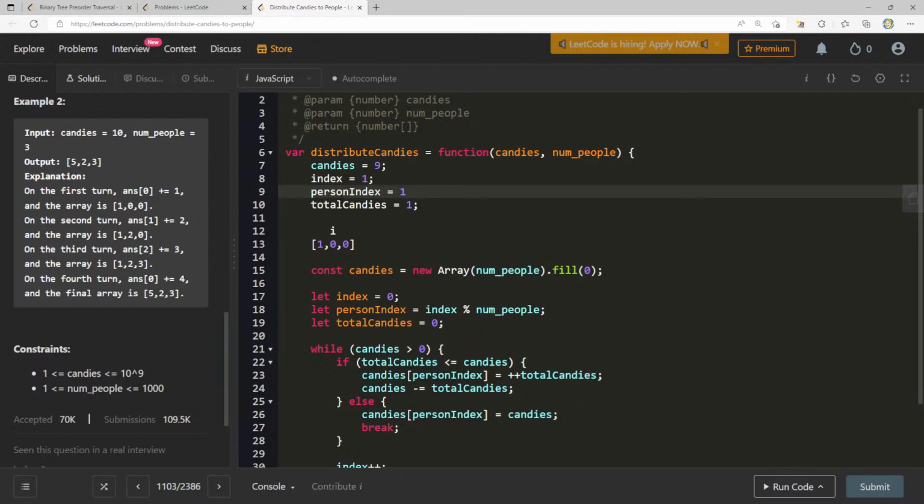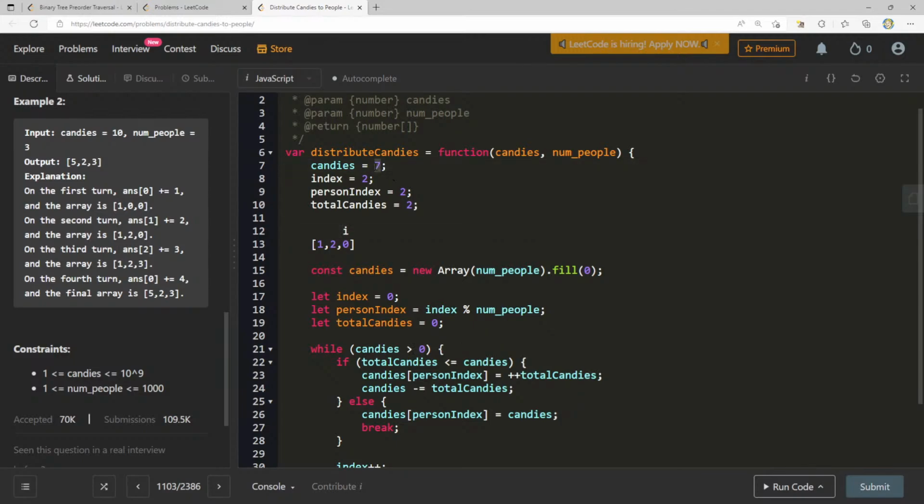I think now this example will show you better why we have 2 of these. Okay, candies greater than 0, it is. If total candies is less than or equal to candies, 1 less than or equal to 9, yep. Candies of person index equals plus plus total candies, so we add 2 here. Total candies is 2, and now candies equals candies minus total candies, so now this becomes 7. We increase index and person index. Come to the next one.